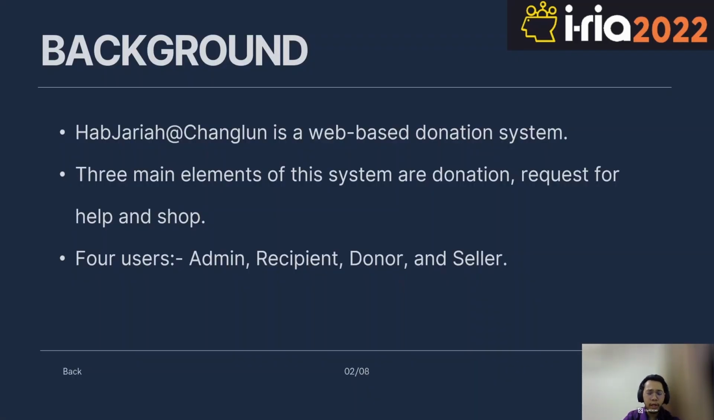HabJariah Changlun is a web-based donation system that will act as a one-stop center for people to express their kindness in Changlun. There will be three main elements of the system, which are the donation, request for help, and shop. There will be four users involved: the admin, the recipient, the donor, and the seller. By using the system, the donor can find the desperate people, the recipient or the people in need can use the system as a platform to seek help, and the sellers are welcome to advertise and sell their product on this system.